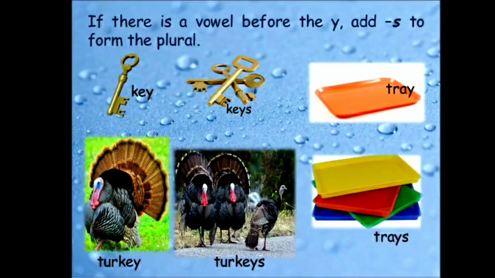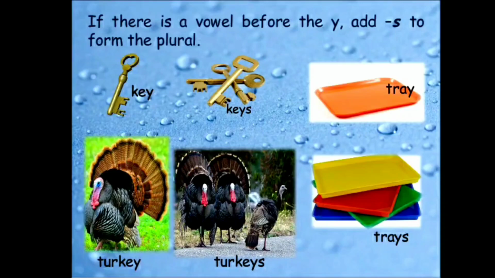Third example is tray. T-R-A-Y, tray. Here the alphabet just before Y is A, which is a vowel. So we will just add S. Trays. Students, I hope you know that there are 5 vowels: A, E, I, O, U. The rest of the alphabets are consonants.